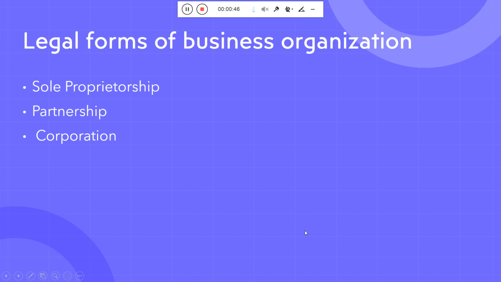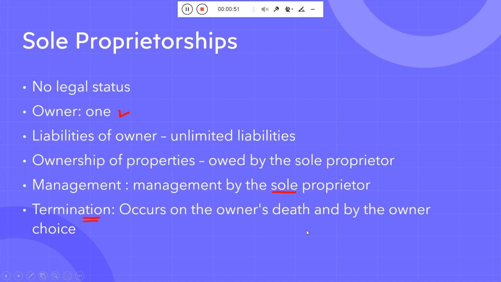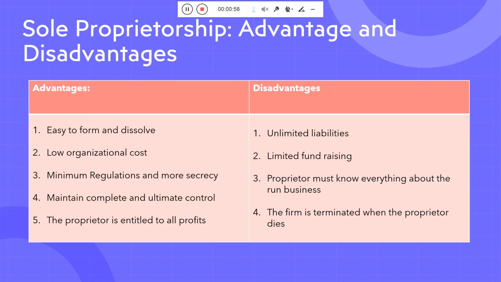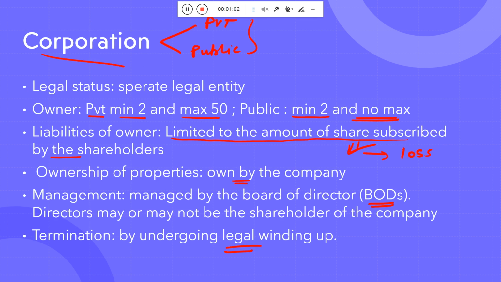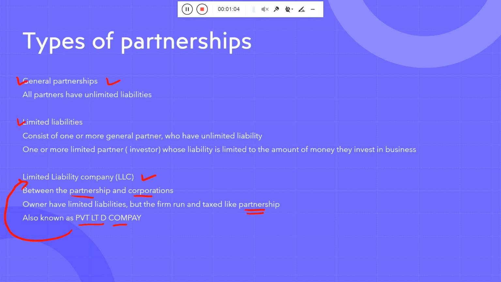These are some legal forms of business organization, and after that we discussed the sole proprietorship, what the advantages are and what the disadvantages are. All that we discussed in the last session. Then there is one more thing that I already discussed, that is the types of partnership. Some types of partnership are also available.